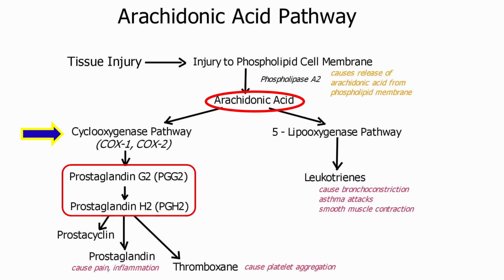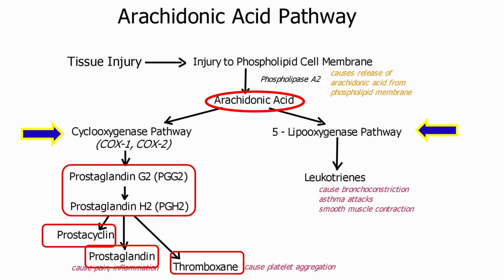These can further give rise to prostaglandins, which cause pain and inflammation, thromboxane, which causes platelet aggregation, and prostacyclin, with other vascular effects. 2. 5-lipoxygenase pathway. On the right side, the 5-lipoxygenase pathway converts arachidonic acid to leukotrienes. Leukotrienes are responsible for causing bronchoconstriction, asthma attacks, and smooth muscle contraction.